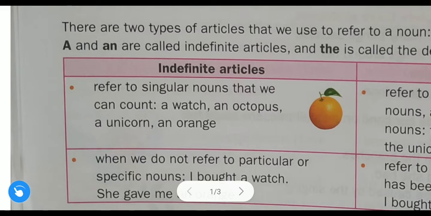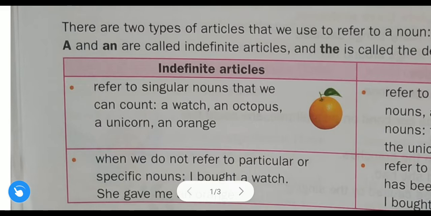Indefinite articles means a and an. See, these are the indefinite articles. Okay, so we use a and an, that is indefinite articles, before singular nouns or you can say countable nouns, which we can count. So here examples are given: a watch, an octopus, a unicorn, an orange. Okay, all these things are countable.